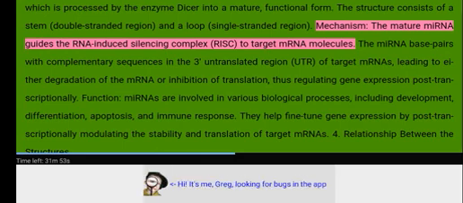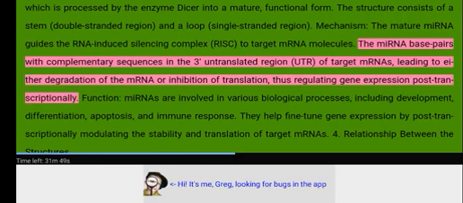Mechanism. The mature miRNA guides the RNA-induced silencing complex, RISC, to target mRNA molecules. The miRNA base pairs with complementary sequences in the 3' untranslated region, UTR, of target mRNAs, leading to either degradation of the mRNA or inhibition of translation, thus regulating gene expression post-transcriptionally.